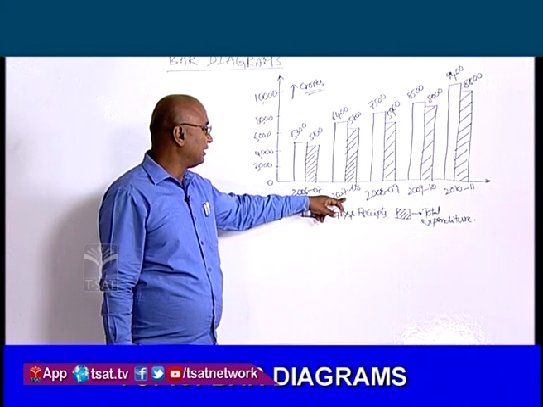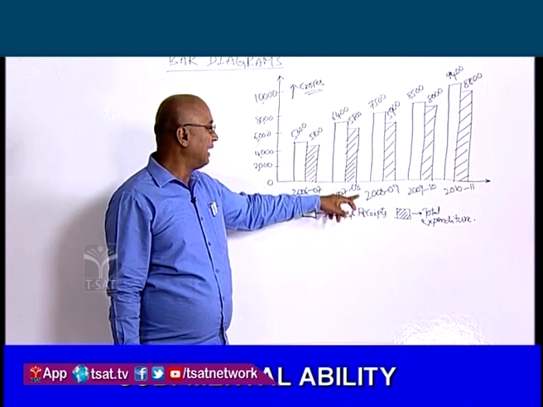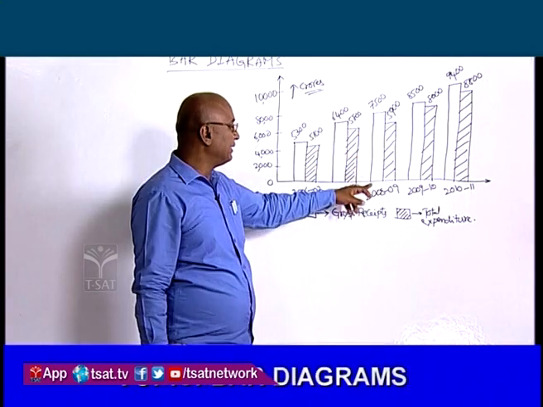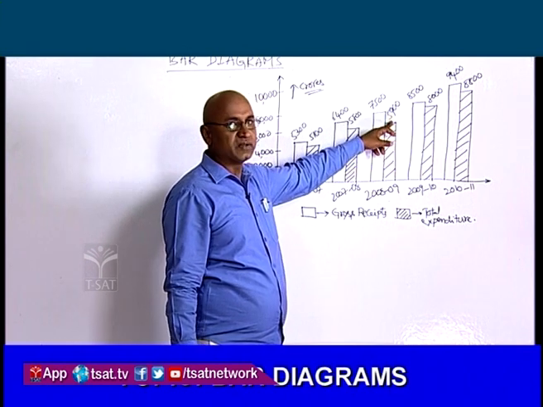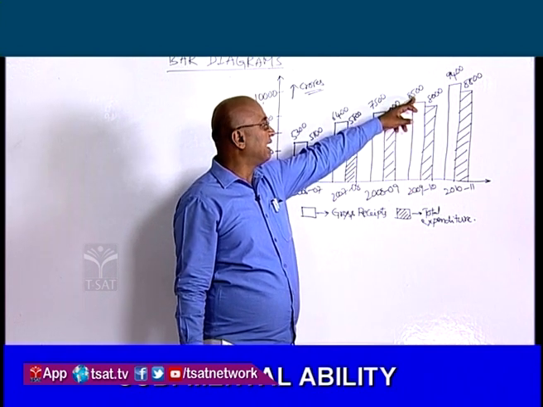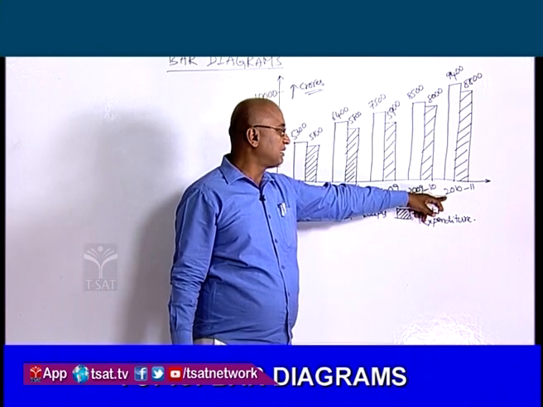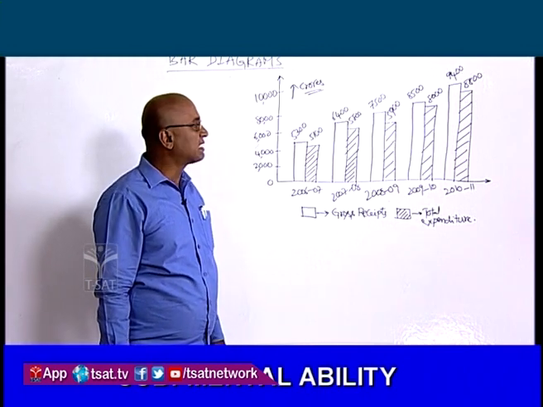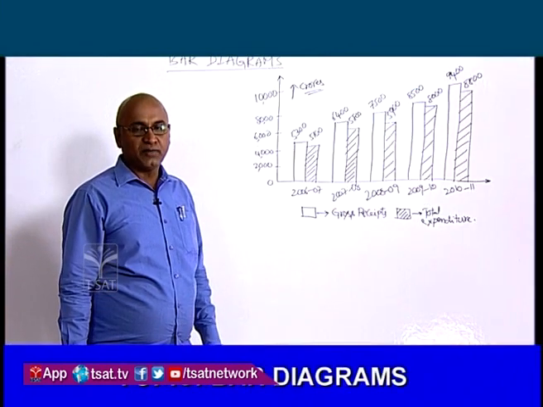In 2007-08, the gross receipts is 6,400 crores and the total expenditure is 5,800 crores. Similarly, in the year 2008-9, receipts is 7,500 and the expenditure is 5,900. And in the year 2009-10, the receipts is 8,500 crores and the expenditure is 8,000 crores. And in the year 2010-11, the gross receipts is 9,400 crores and the total expenditure is 8,800. Based on this data, we have to answer the following questions.